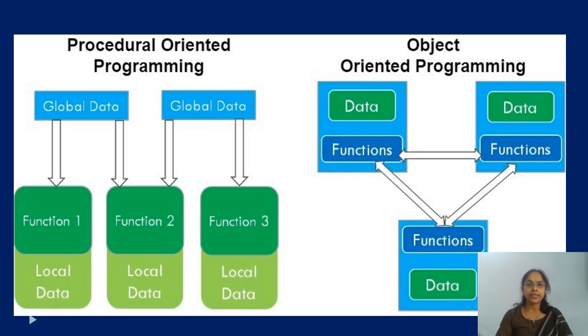Now here we see the difference between procedural and object oriented programming. Here we see that there is global data, which means the global data can be accessed by any of the local data. And here data and functions are bound together and make an object. And we cannot access data directly here.